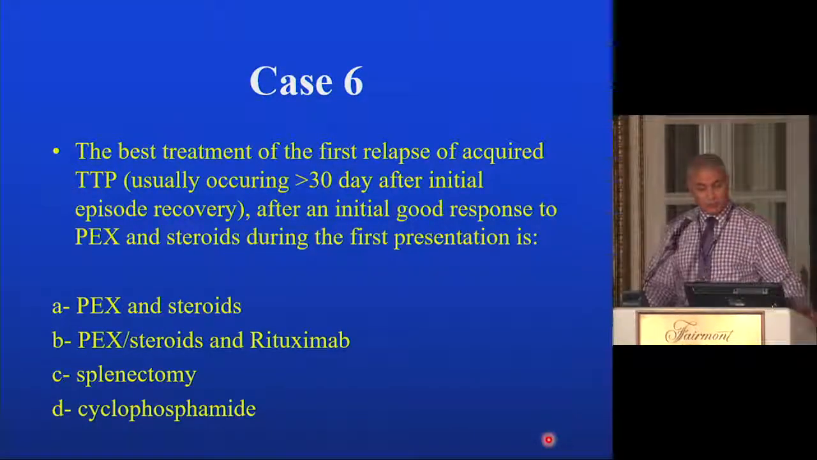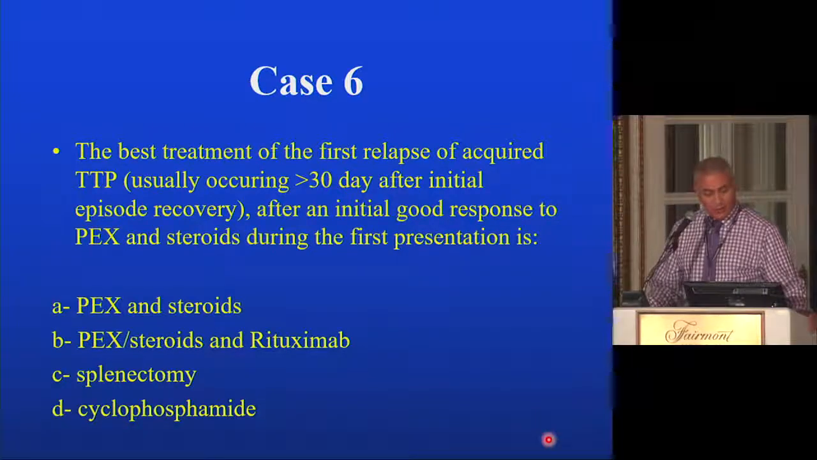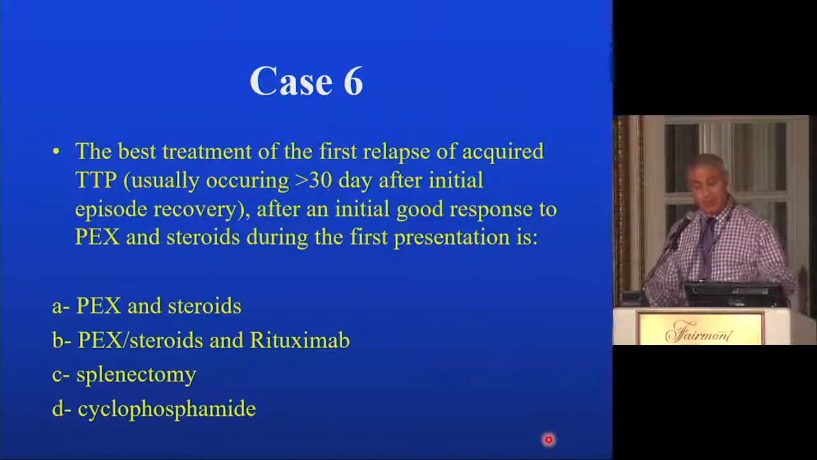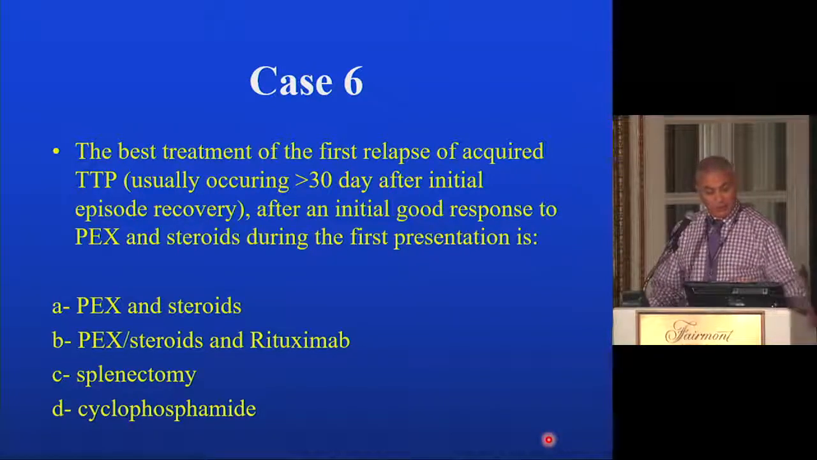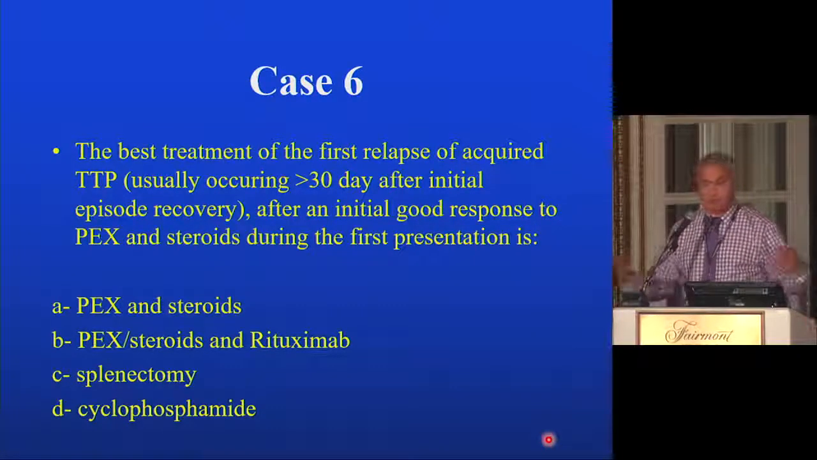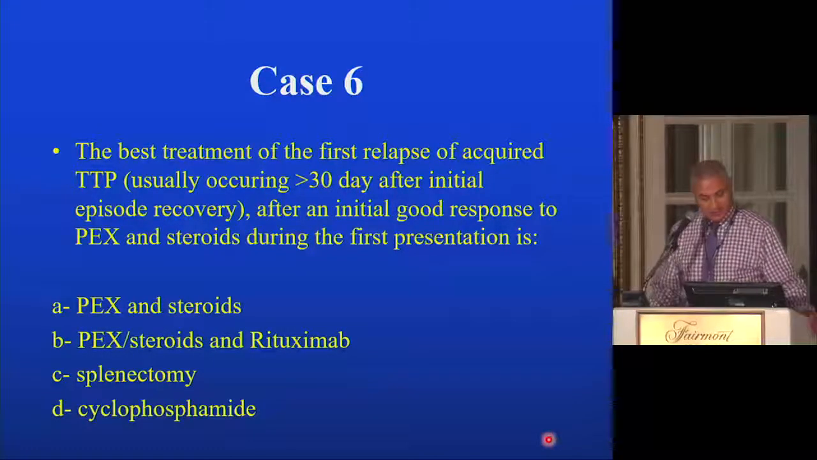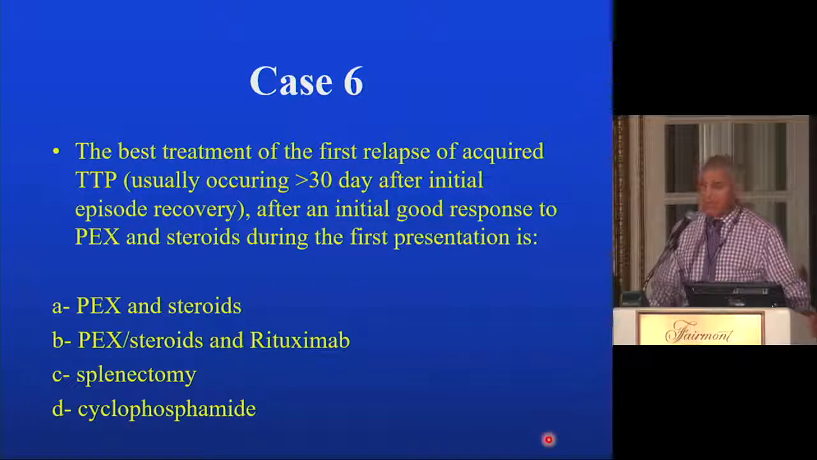What is the best treatment for the first relapse of acquired TTP? It usually occurs more than 30 days after recovery. After an initial good response to plasma exchange and steroids during the first presentation, would you restart plasma exchange and steroids? Would you add rituximab to the plasma exchange and steroids? Would you perform splenectomy, or would you consider cyclophosphamide? Who is with A? B?